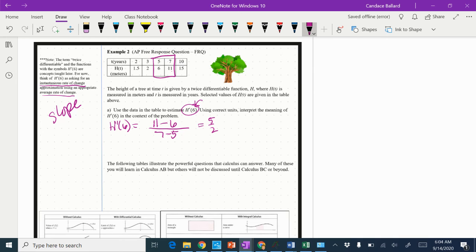So basically what this was saying is we were talking about the height of the tree, but this is a rate.